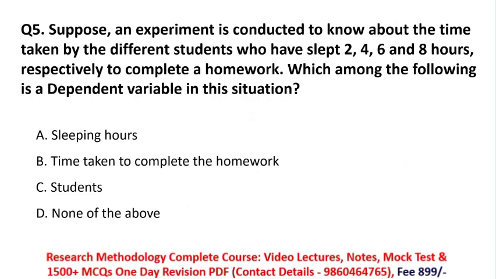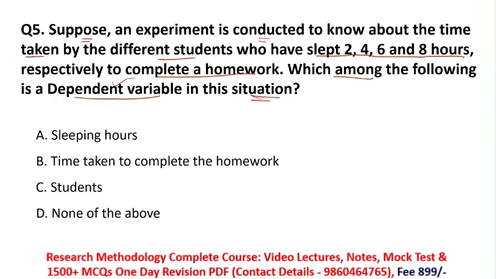Next, suppose an experiment is conducted to know about the time taken by different students who have slept for 2, 4, 6 and 8 hours respectively to complete a homework. Which among the following is a dependent variable in this situation? So they have performed some experiment on students for completing their homework. In this example, we have to find which variable is the dependent variable.